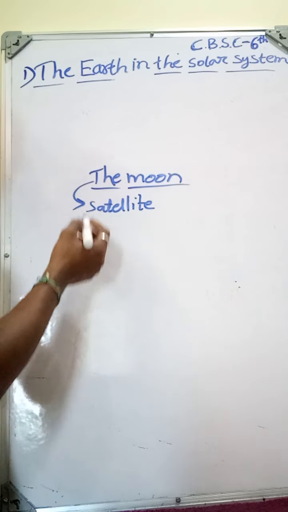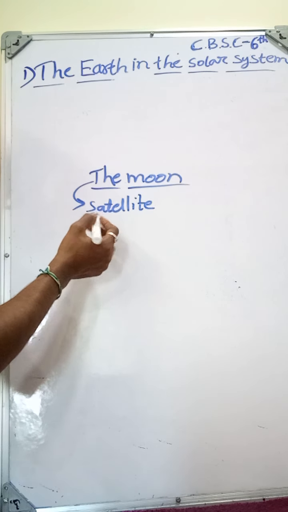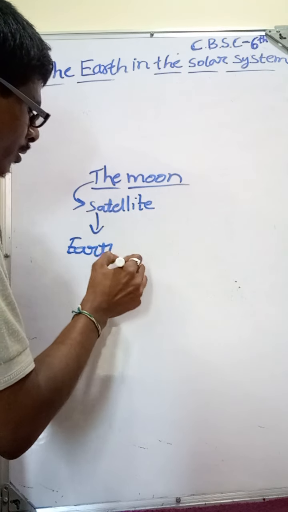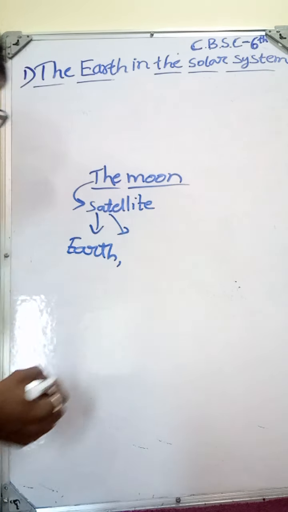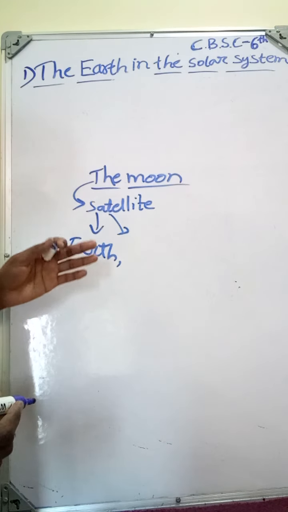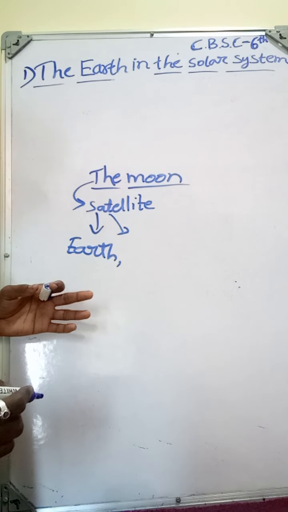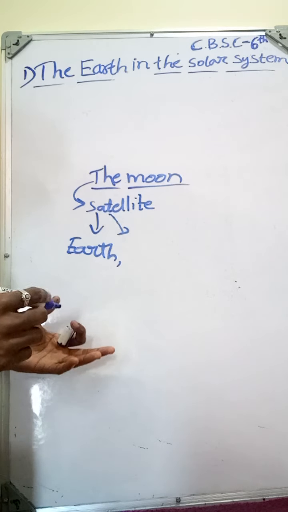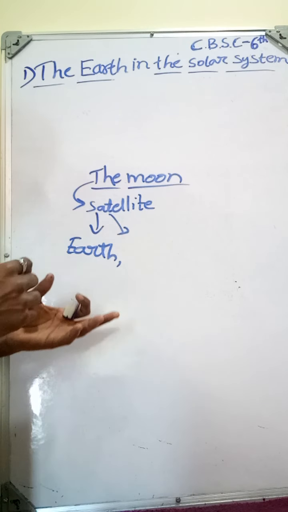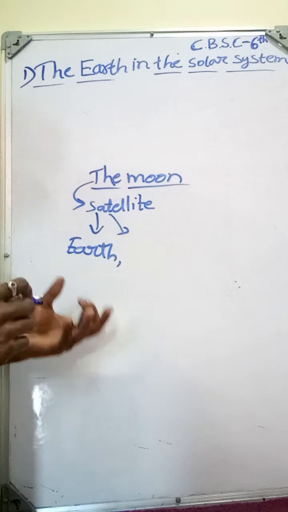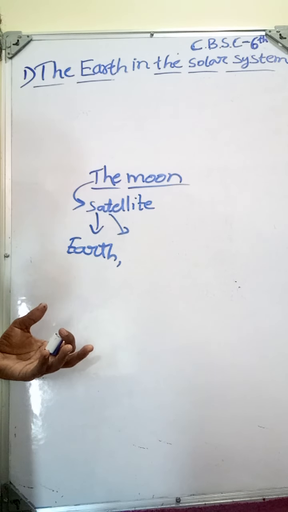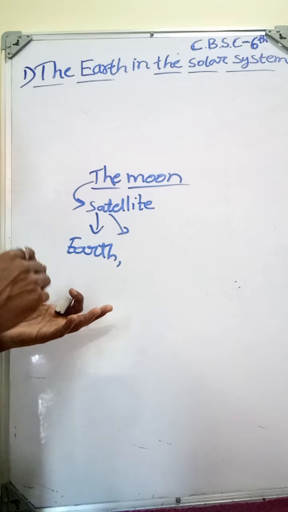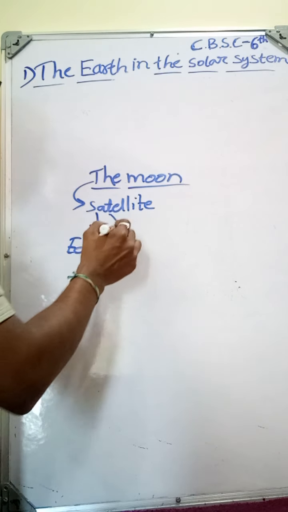Next one, the Moon. The Moon is the only satellite of the Earth. So what is a satellite? A satellite is also one of the celestial bodies. These satellites move around the planets, just as planets move around the Sun.